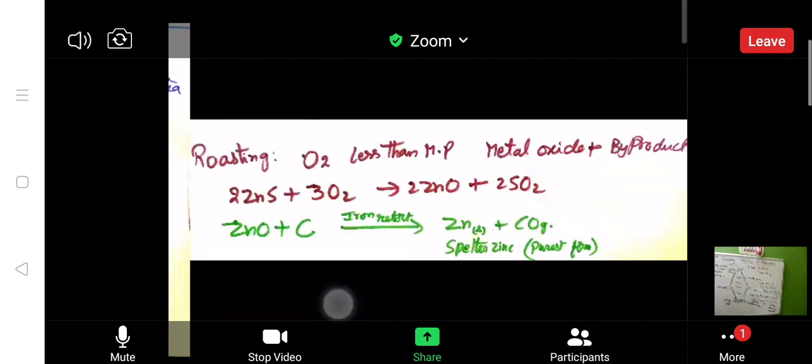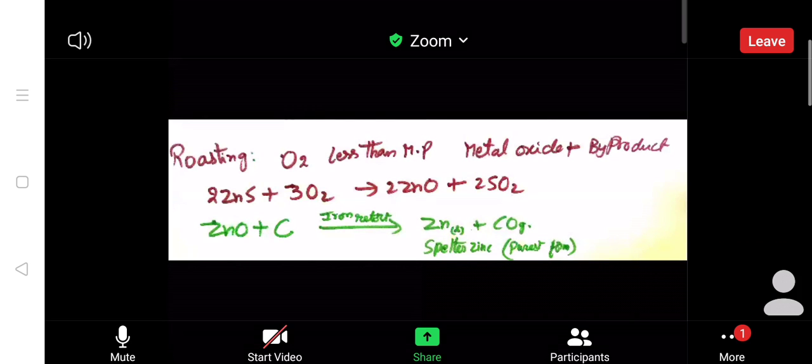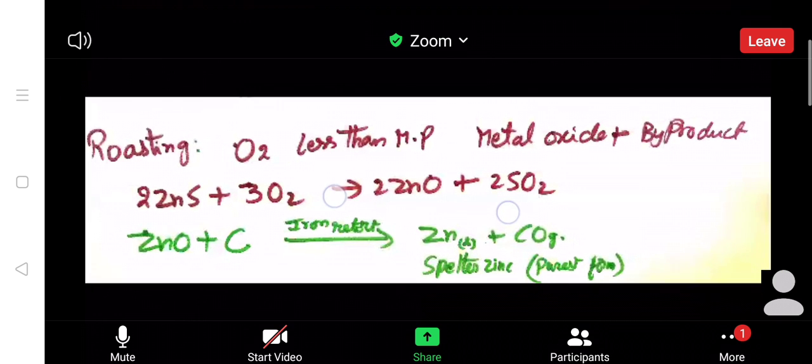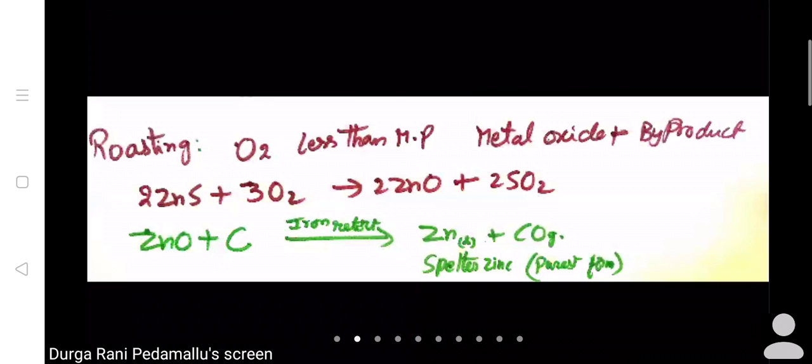Roasting happens in the presence of oxygen, with the substance heated below its melting point. There, metal oxide plus a product will be formed. Here, two molecules of ZnS, a sulfide ore, we have taken. When it is burnt in the presence of three molecules of oxygen, we find two molecules of ZnO plus two molecules of sulfur dioxide. It means we are converting the sulfide ore into oxide ore.